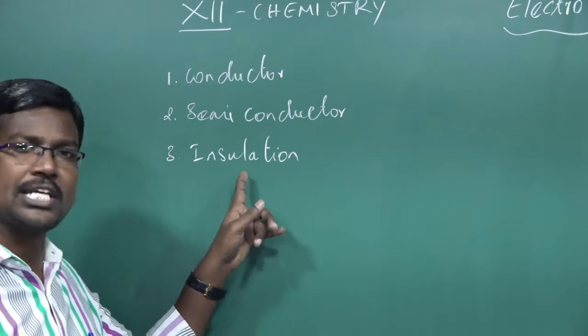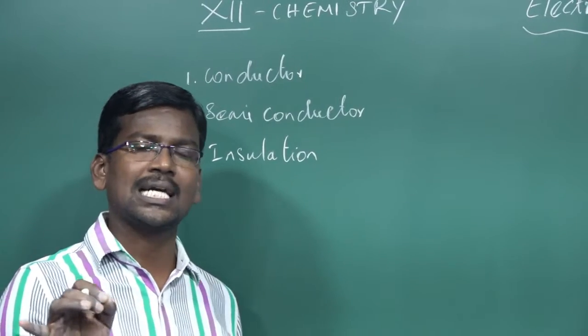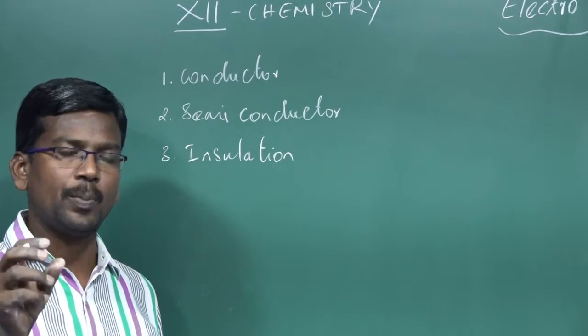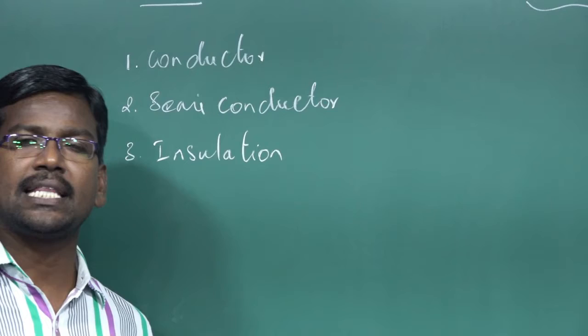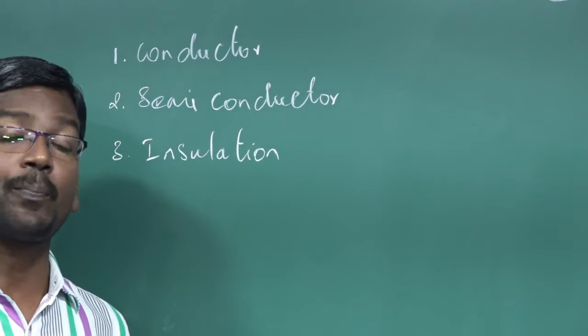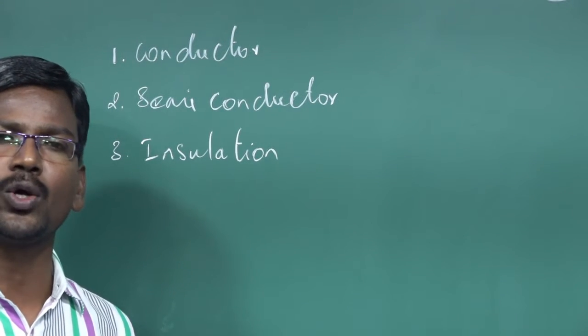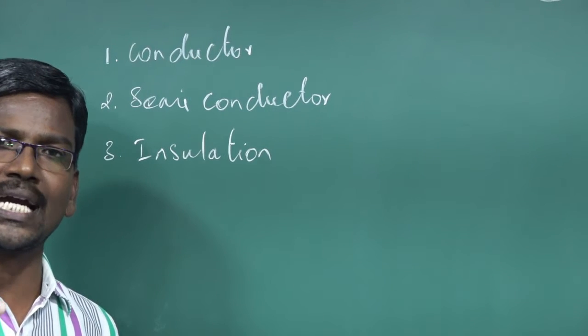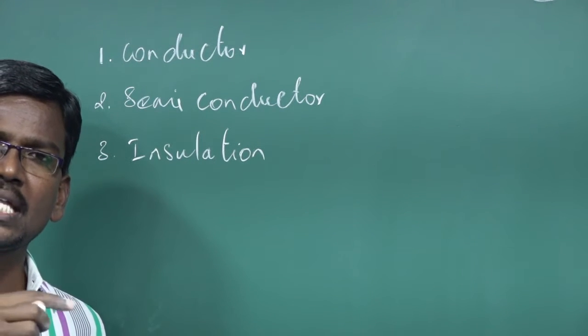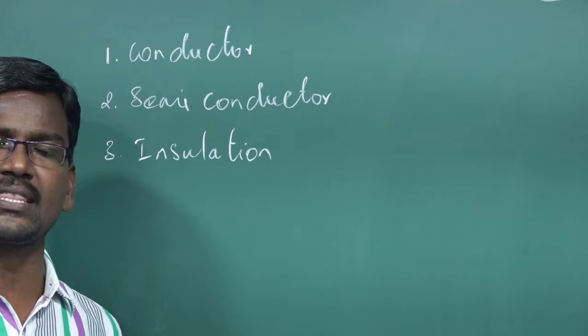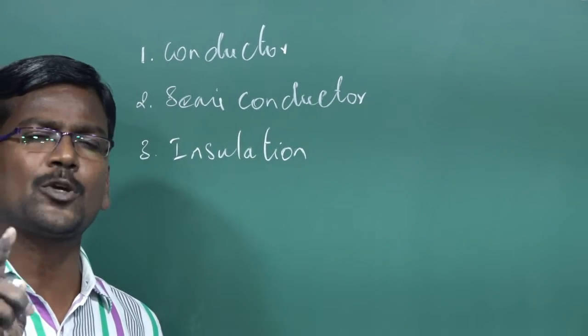The last one is insulator: rubber, glass articles, PVC pipe, polymer compounds, Teflon, and Bakelite. These substances are insulators. Those substances do not conduct electricity. That's why these substances are used to make switches and circuit boards.